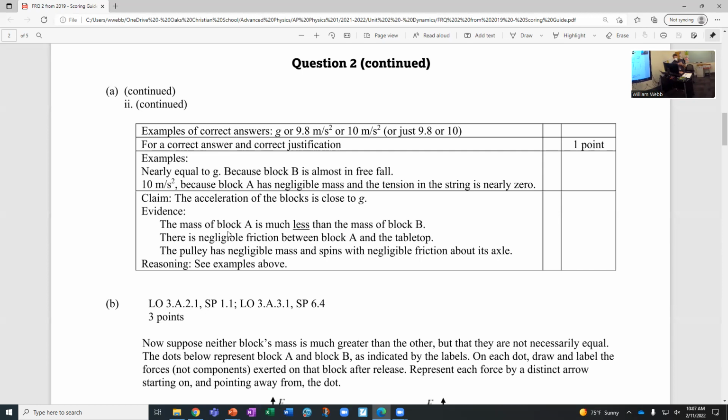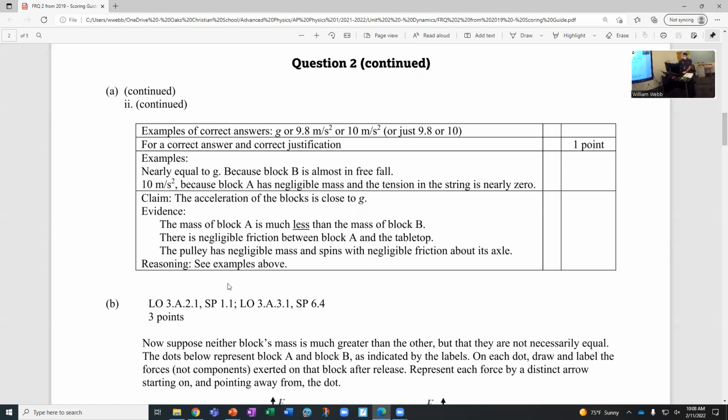All right, I feel like that part A, it's a little less intuitive. I think sometimes students wouldn't probably think of that initially, but it's a good one to process because that is a style of question you might see. And I think it's also good for you to see how they word the rubrics and how they award the points. So you just get more and more comfortable. You can start to predict more and more what they might be asking for.